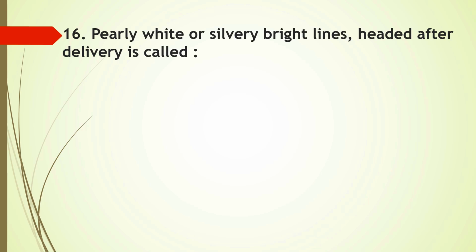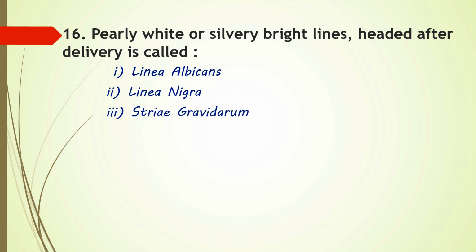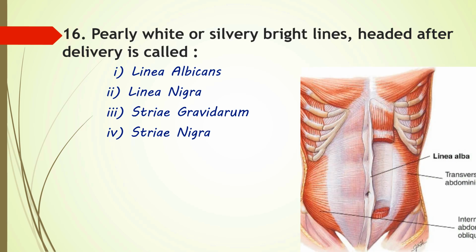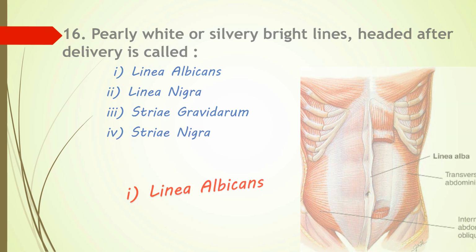Next question. Pearly white or silvery bright lines seen after delivery are called? Options are linea albicans, linea nigra, striae gravidarum, or option 4 striae nigra. Yes, linea albicans are the whitish skin marks commonly known as stretch marks that often appear on the abdomen or breast, frequently occurring after pregnancy. So here option 1 is the correct answer.